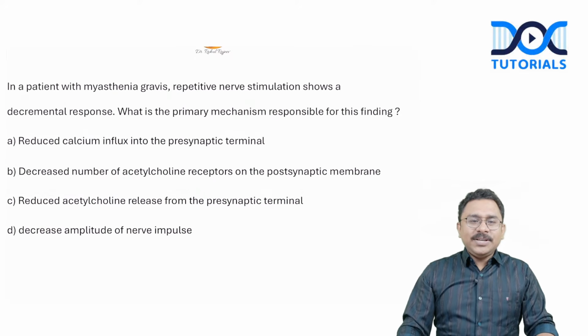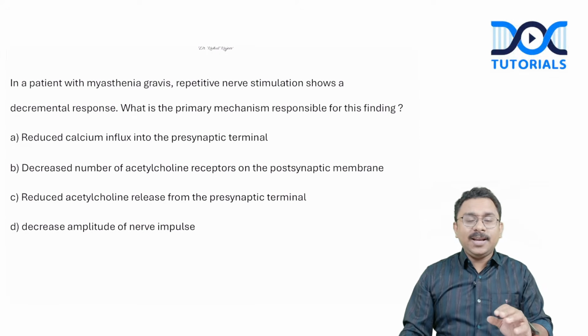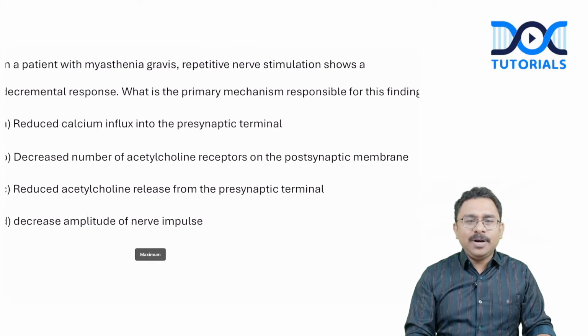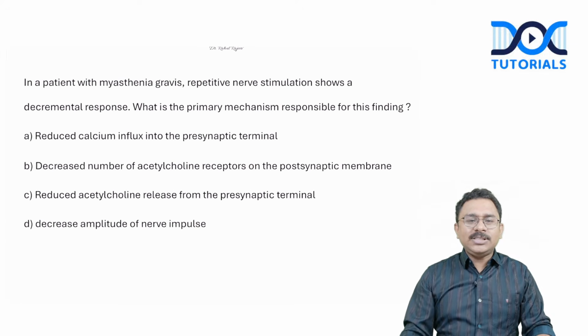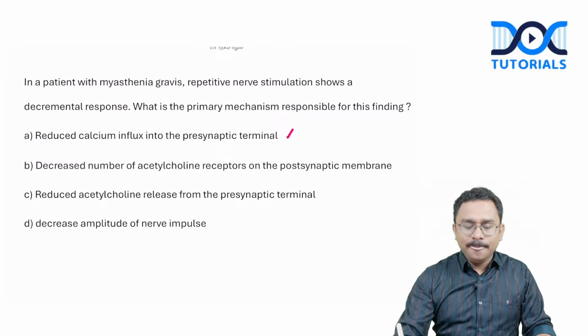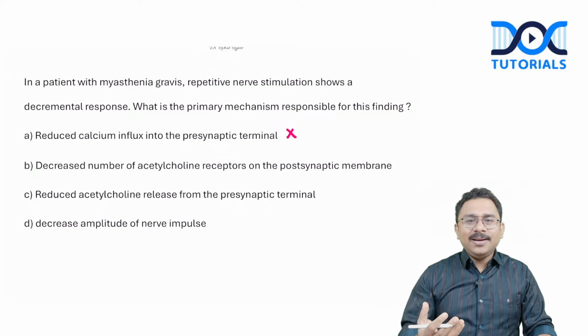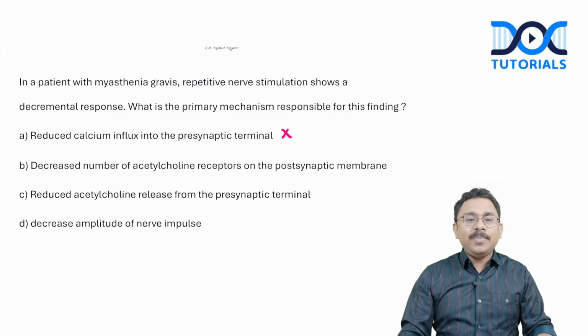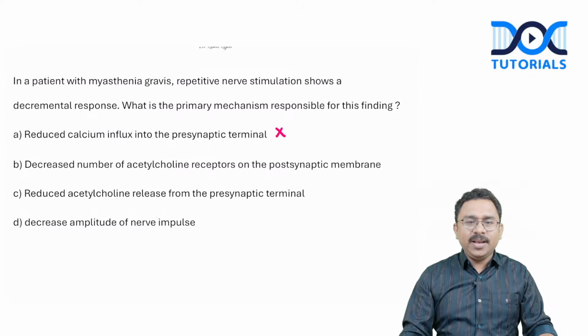In a patient with myasthenia gravis, repetitive nerve stimulation shows decremental response. So the topic of neuromuscular junction has been tested here. The question is on the primary mechanism responsible for the decremental response on RNS. So look at the first option, reduced calcium influx into the presynaptic terminal, which is not the answer. We know that this first point is regarding the pathogenesis of Lambert-Eaton myasthenic syndrome and not myasthenia gravis.